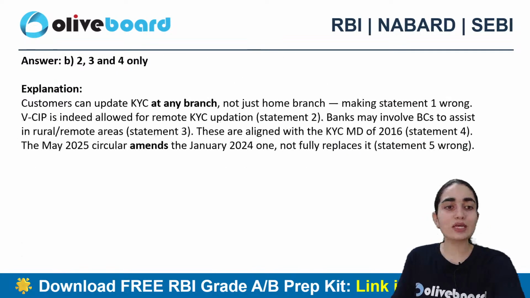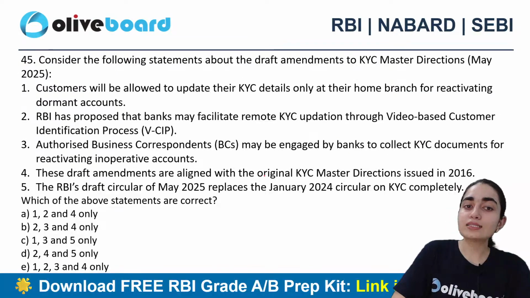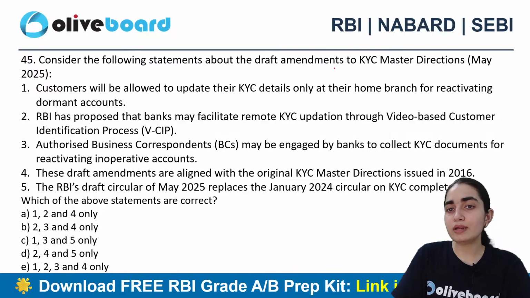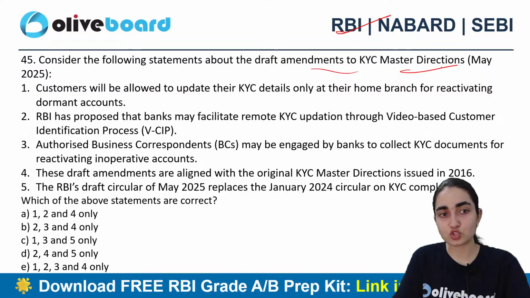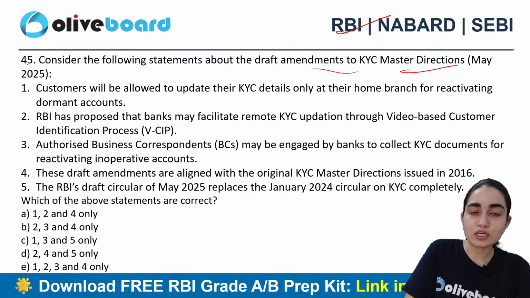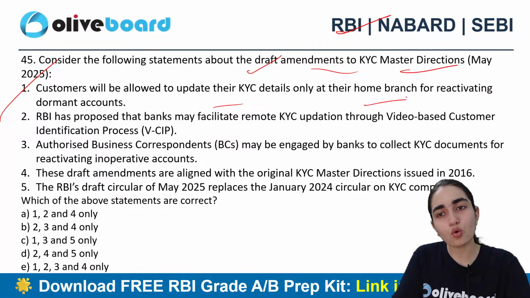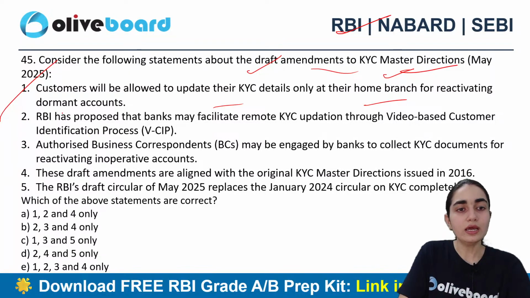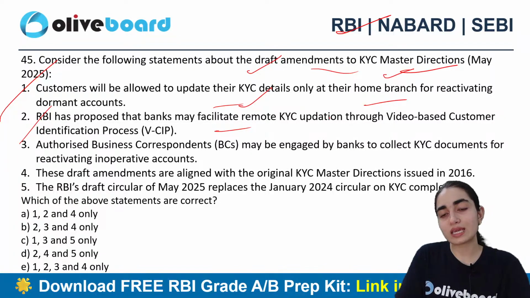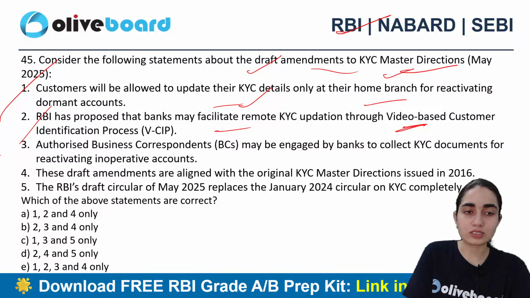Good. Next question says, consider the following statements about the draft amendment to KYC Master Directions, May 2025. Customers will be allowed to update their KYC details only at their home branch for the reactivation of dormant accounts. RBI has proposed that banks may facilitate remote KYC updation through video-based customer identification process.